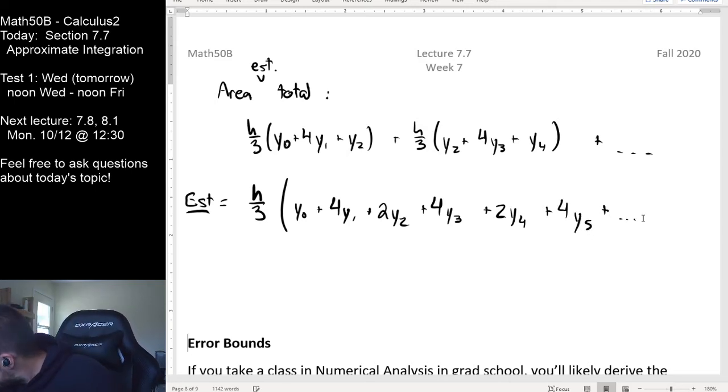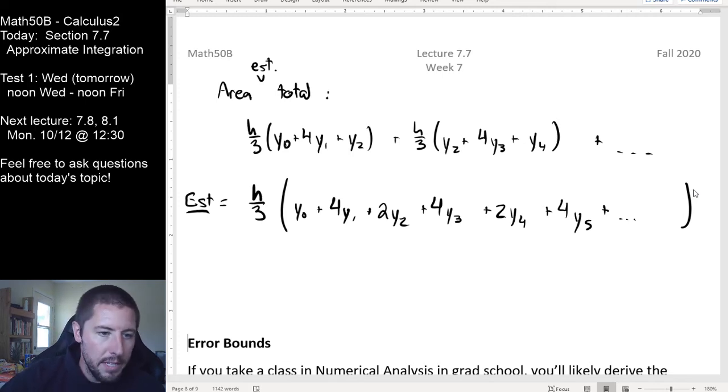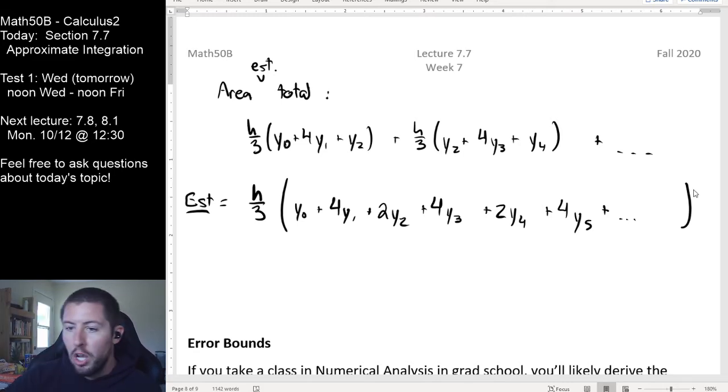How did I write my pattern before here? 1, 4, 2, 4, 2, 4, 2, 4, 1 is going to be the pattern of coefficients on each of our heights to get our Simpson's rule computation that we're looking at right here. And so in general then, we will say our Simpson's estimate for the area from A to B under f of x.